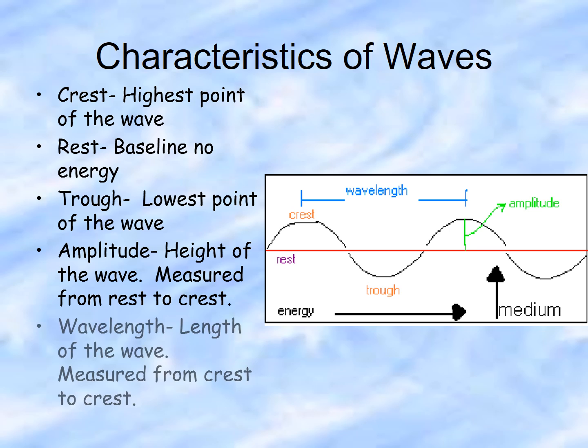Then lastly, we have the wavelength. It's literally measuring the length of the wave. It's measured from the crest of one wave to the identical spot on the next wave. So from crest to crest, or it can be measured from trough to trough. Whatever part you're starting on one wave, its measure is the counterpart on the next wave, same spot.